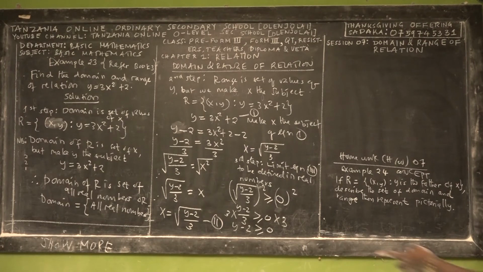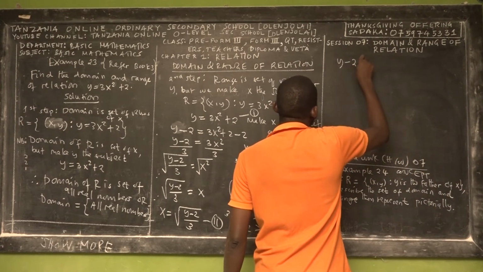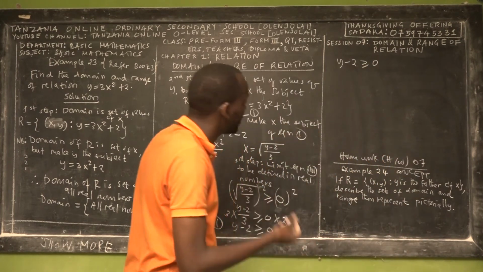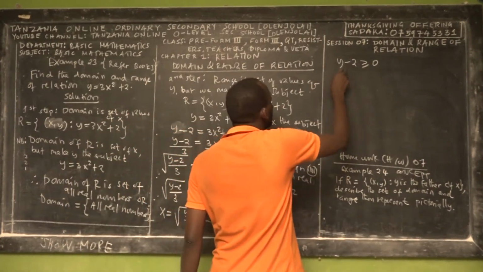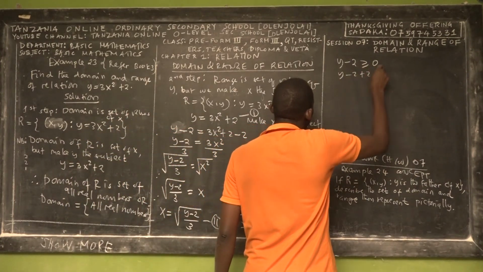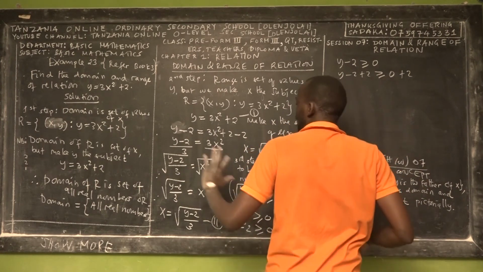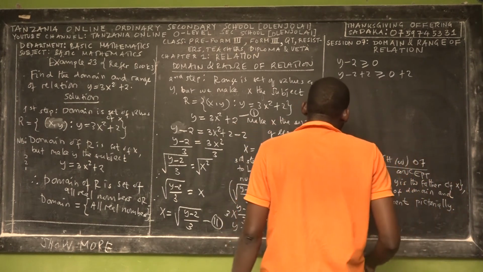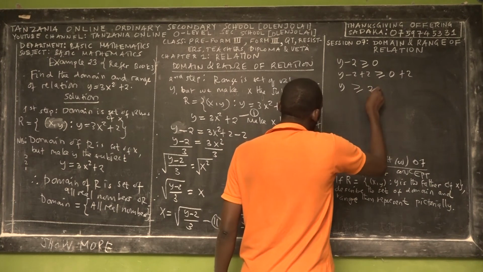Okay, so we have y minus 2 greater than or equal to 0. We are looking for the conditions because we have to condition the value of y in order to get the range. So make y the subject. To make y the subject, y minus 2 plus 2 is greater than or equal to 0 plus 2. I will do some more questions about this concept in order to strengthen your comprehension. So y is greater than or equal to 2.